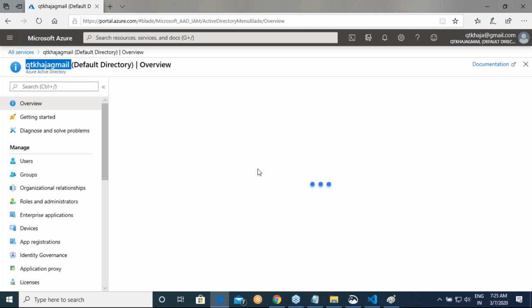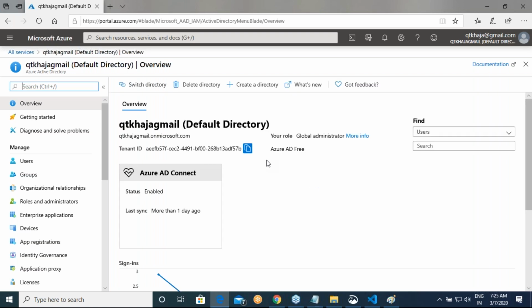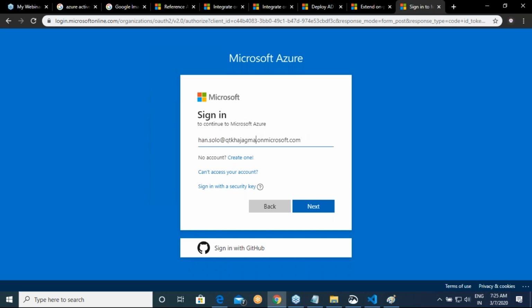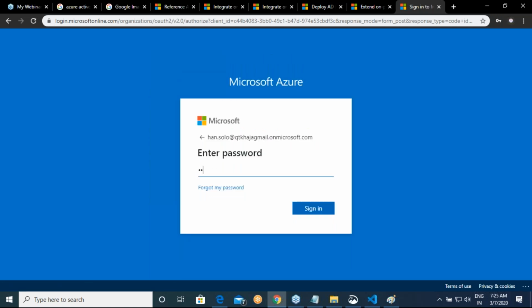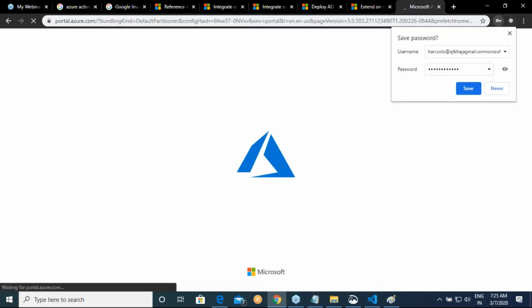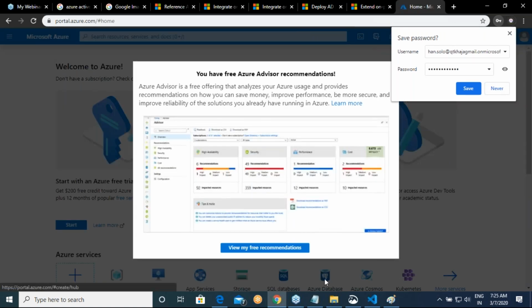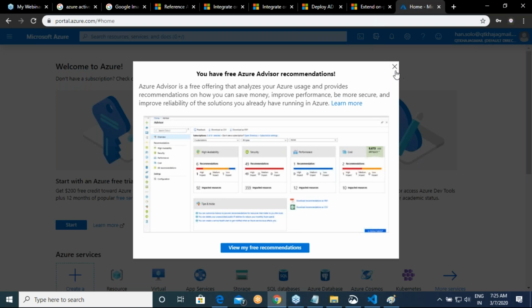Okay, I think I might have missed the word Gmail over there. Let me just cross check on Microsoft since we've come this far. So I've logged in as this user.